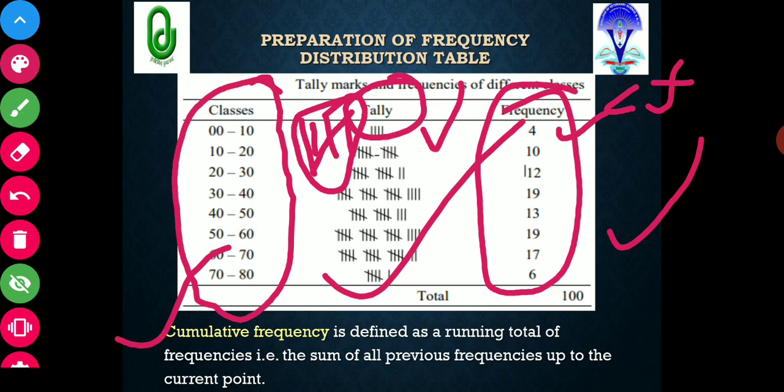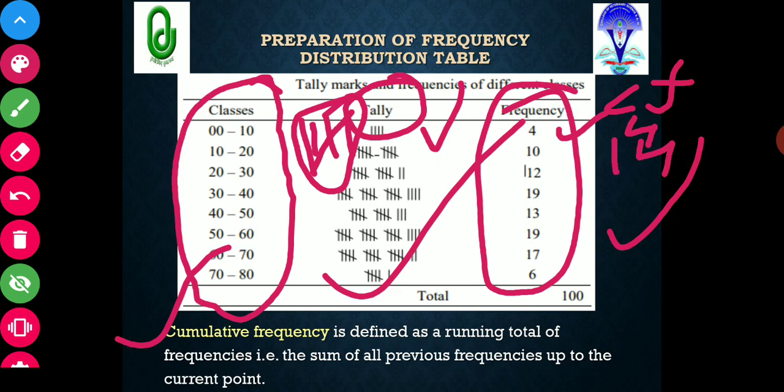In the first class the frequency is 4, and there was no previous class, so the cumulative frequency will be 4. In the next class the frequency is 10, so the cumulative frequency is 10 plus the frequency of the previous class, which is 4. So the cumulative frequency will be 14.